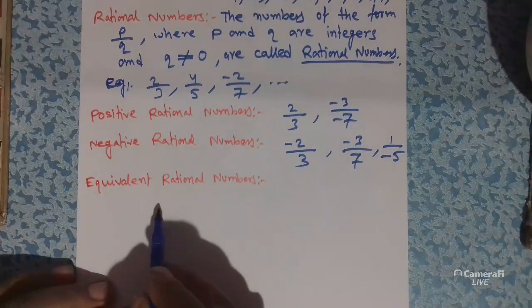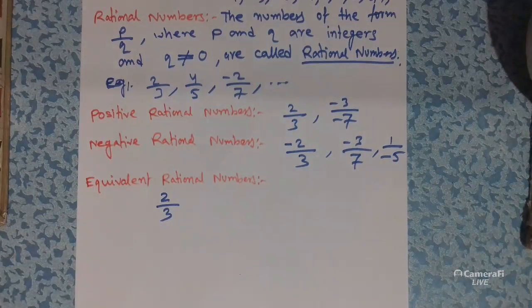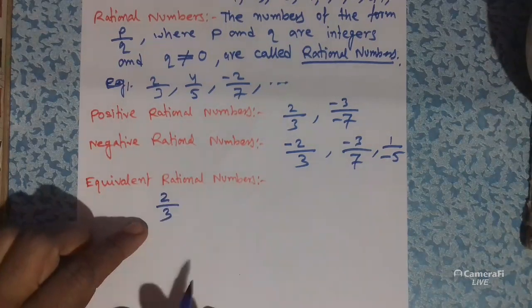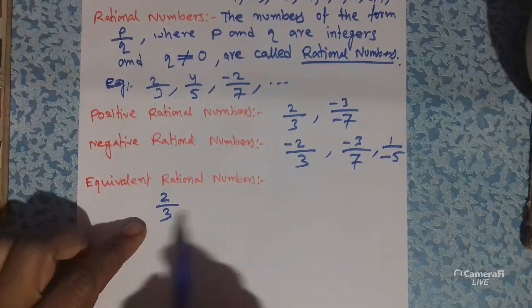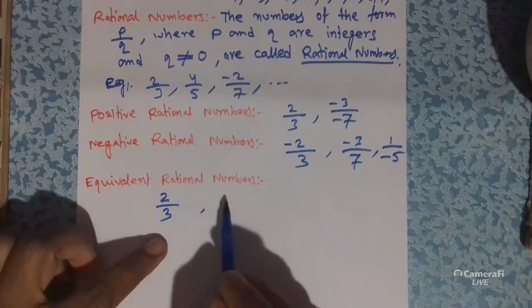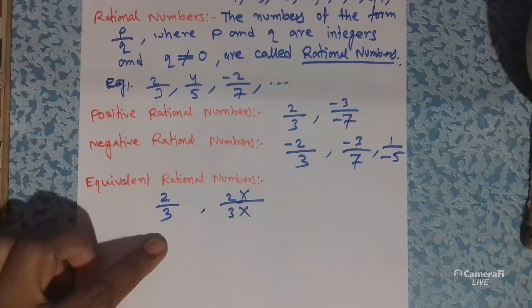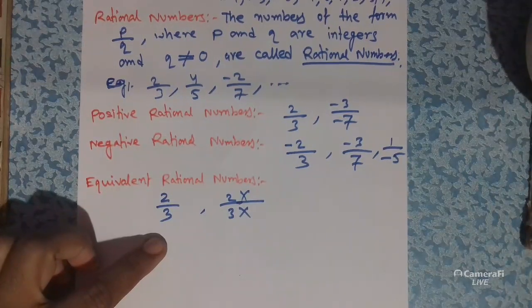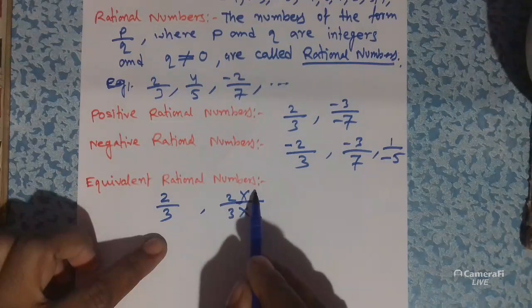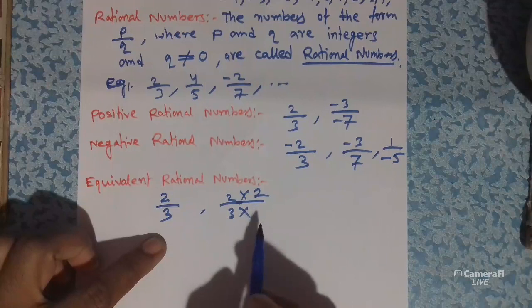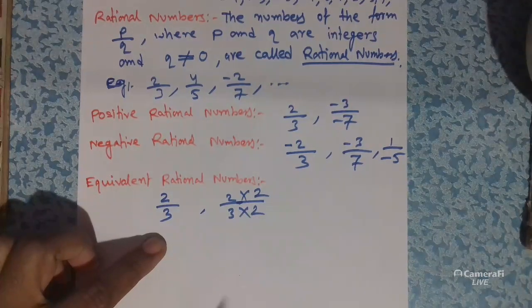Suppose I ask you to find two equivalent rational numbers of 2 by 3. Here, to find an equivalent rational number, we have to multiply 2 by 3 with the same non-zero number. That is, if I multiply 2 with the numerator, then we also have to multiply 2 with the denominator.